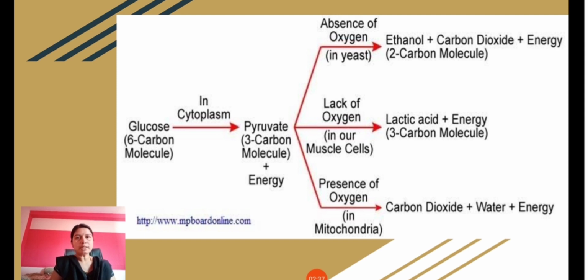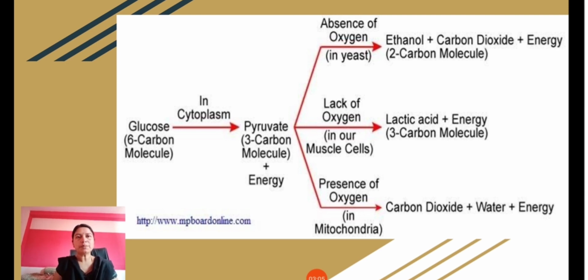The first step in respiration is the breakdown of glucose into a compound called pyruvate or pyruvic acid. Pyruvate is a 3 carbon molecule. This process of conversion of glucose into pyruvate occurs in the cytoplasm of the cells, and it does not require any oxygen.